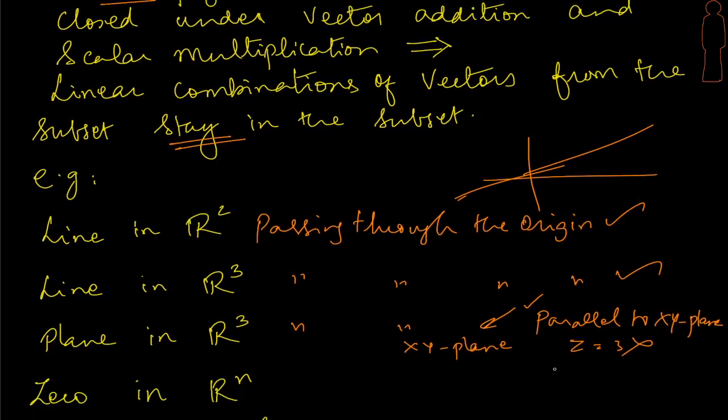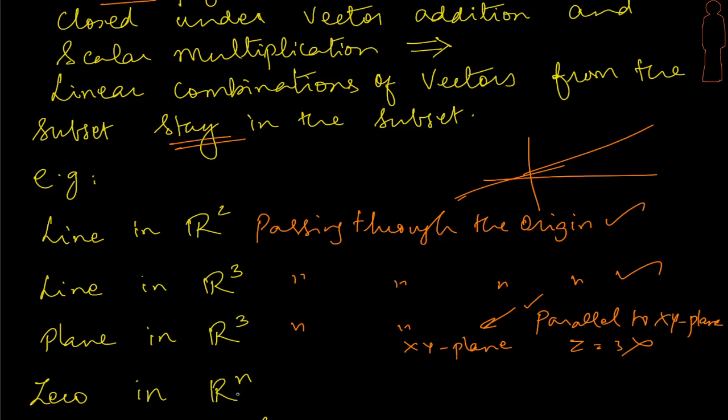Here is another beautiful example. What about just the single vector called the 0 vector in any Rn? Does that form a subset or does it form a subspace? Obviously we know it's a subset because it's got one element there. The first thing is, for a subspace it must be non-empty. So that condition gets satisfied.